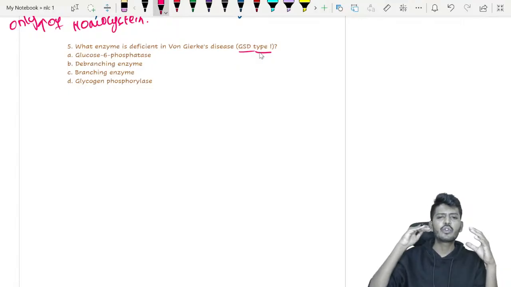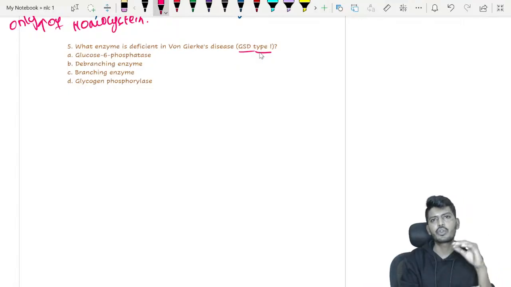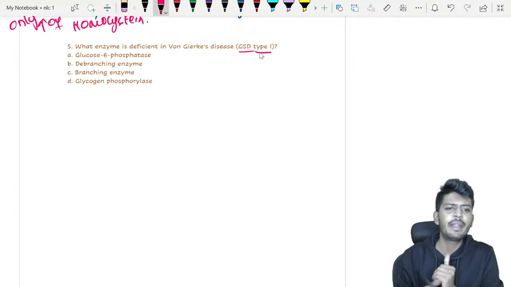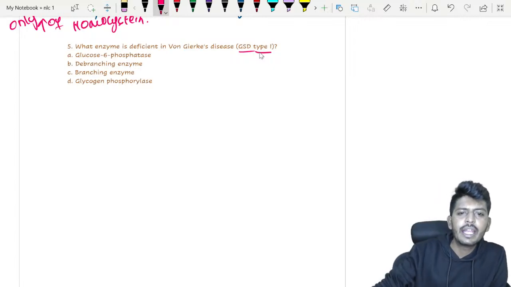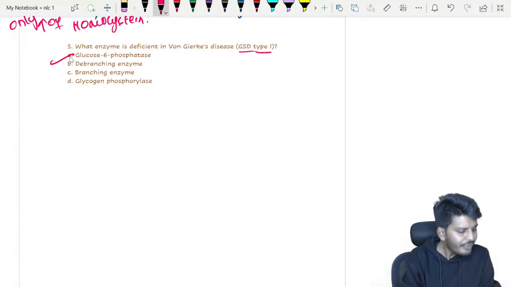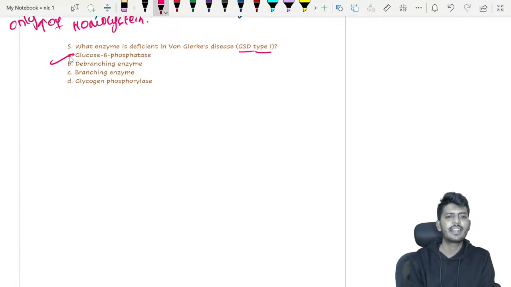Understand one thing, glycogen storage disease is such a common type of question, which is asked. You will always have one or the other question. So please don't get confused. Which enzyme deficiency occurs in von Gierke's disease? Absolutely, people are correct. Whoever said A as the answer, glucose 6-phosphatase deficiency.